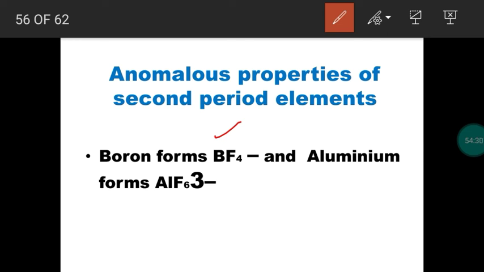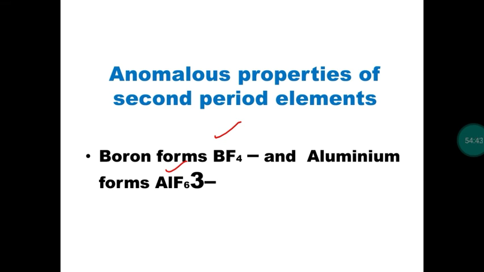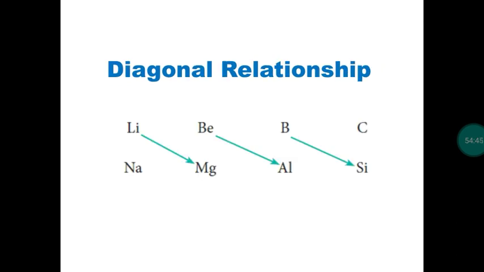In the same group, this is the 13th group. Boron and aluminum are in the 13th group. So what is the valence of aluminum? 6. Okay. So both elements are in the same group, but have different valence. So second period elements are always different from the remaining members in the group.